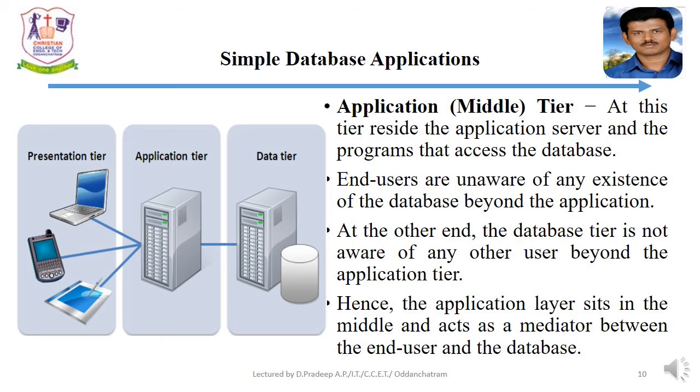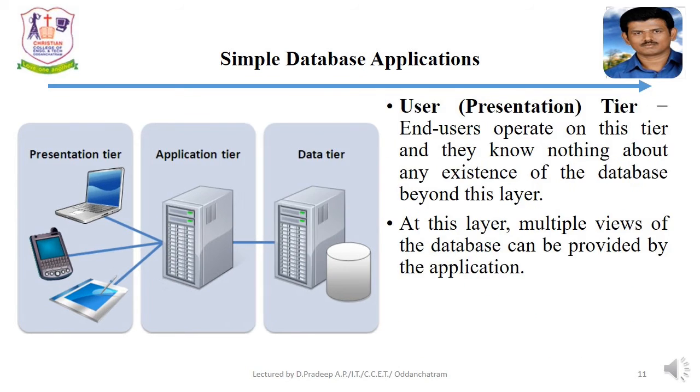Next, application or middle tier. At this tier reside the application server and programs that access the database. For a user, this application tier presents an abstracted view of the database. End users are unaware of any existence of database beyond the application. At the other end, the database tier is not aware of any other user beyond the application tier. Hence, the application layer sits in the middle and acts as a mediator between end user and database.